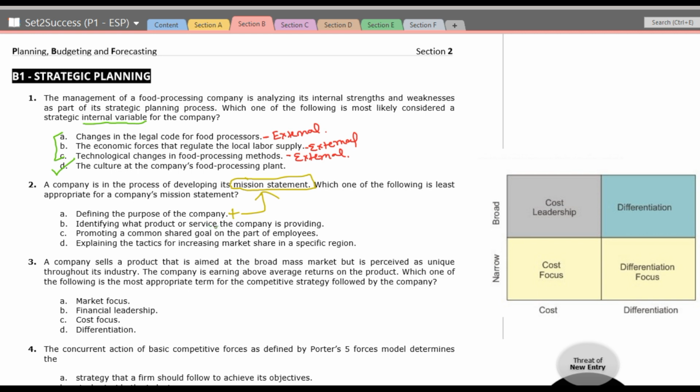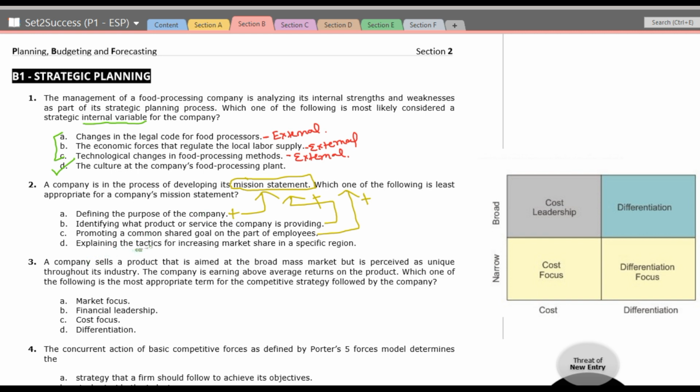Identifying what products and services the company is providing should also be included in the mission statement. Promoting common shared goals on the part of the employees should also be included in the mission statement.